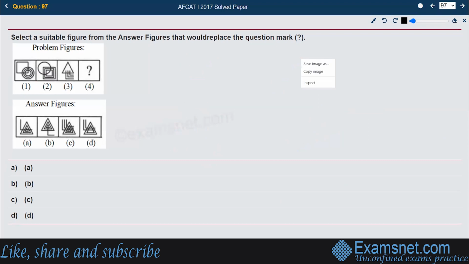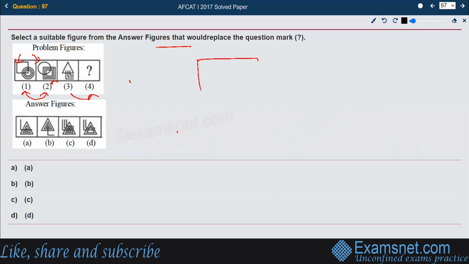Next, we are again supposed to find out the suitable figure from the answer figures that would replace the question mark. Between 1 and 2, the 3 circles, one inside another, have been replaced by 1 circle at the position of the square, and the single square has come down to the place of the circle with 3 squares. So the number is swapping between 1 and 3, and they're swapping their positioning also. Let us see between 3 and 4, the number should be swapped also.